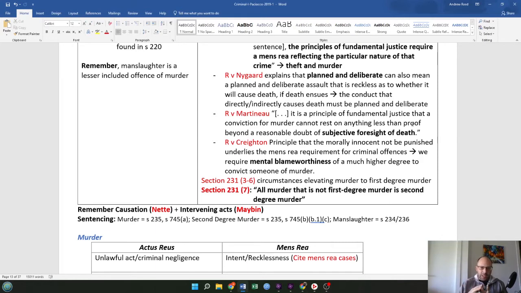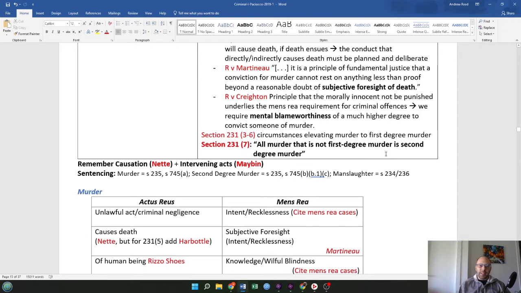From the Martineau case, adding to murder here, it is a principle of fundamental justice that a conviction for murder cannot rest on anything less than proof beyond a reasonable doubt of subjective foresight of death. From the Creighton case, the principle that the morally innocent not be punished underlies the mens rea requirement for criminal offenses. We require mental blameworthiness of a much higher degree to convict someone of murder.